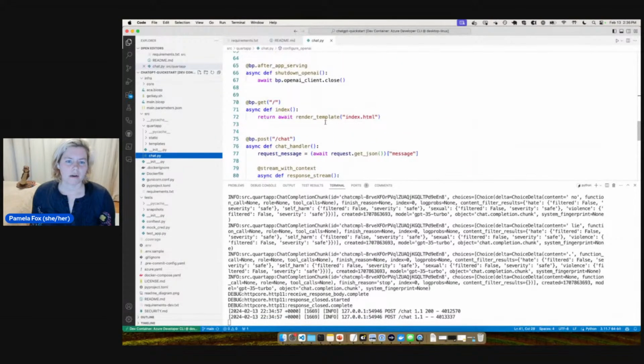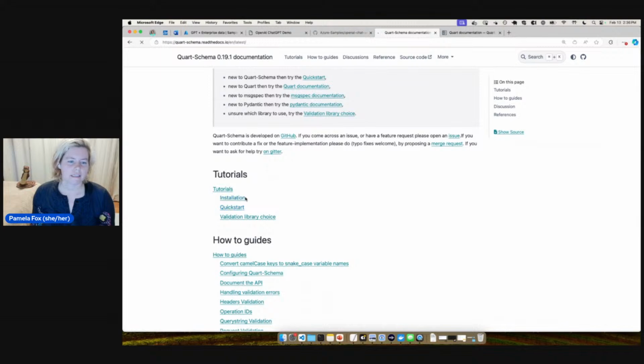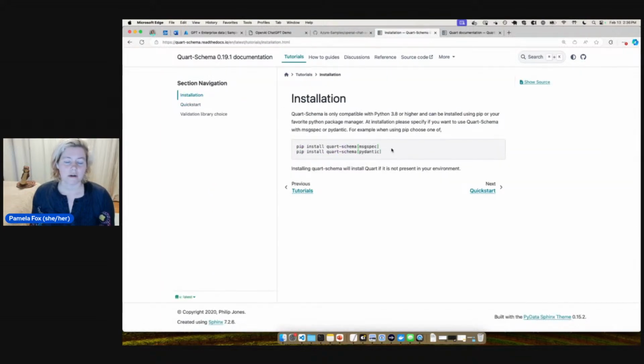All right, here we go. So how do we bring in Quart-Schema? Let's get started. Installation. The first thing is that we have to pick between msgspec and Pydantic. Apparently this is the first time I was hearing of msgspec. It looks pretty cool.